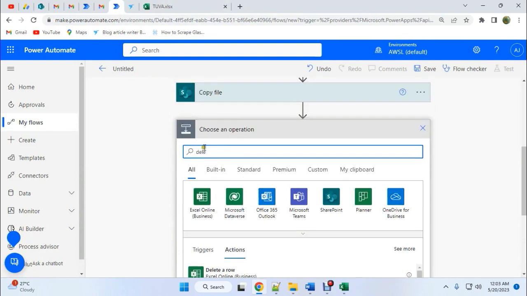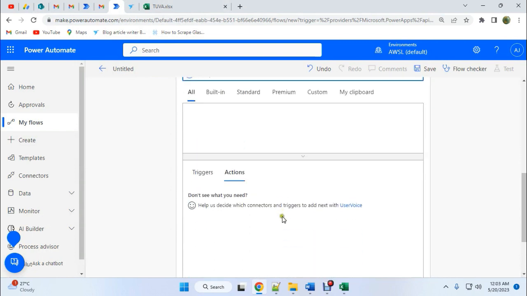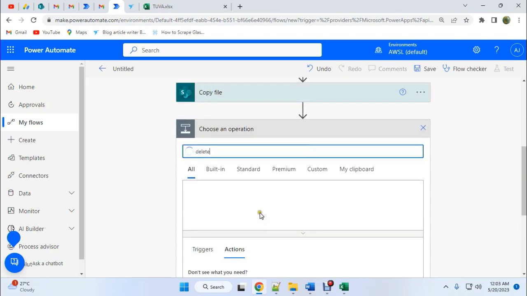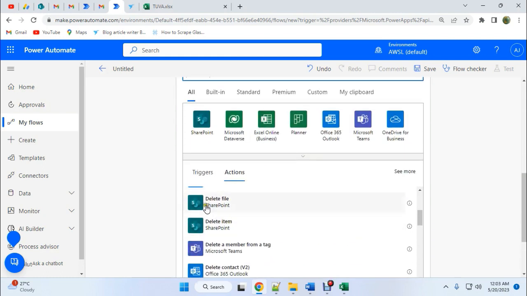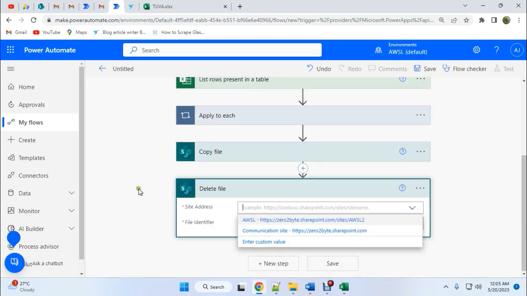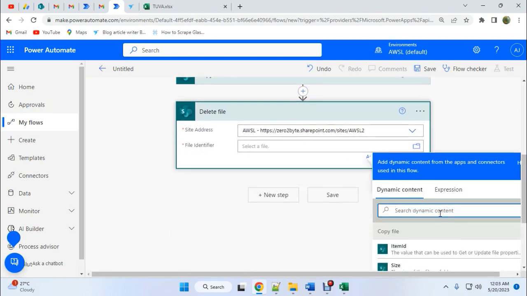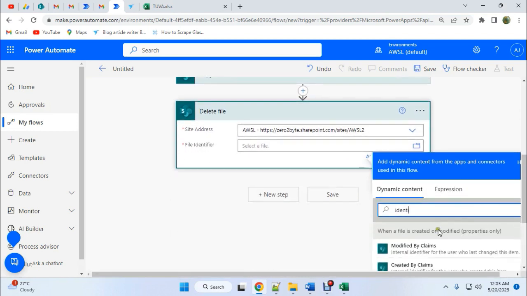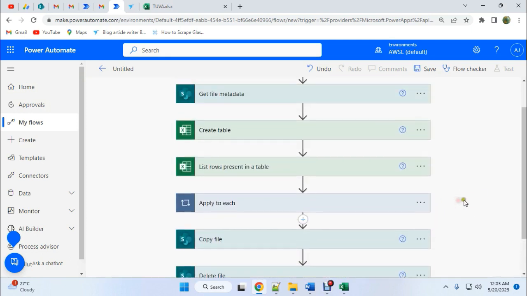Okay, so we'll search delete file SharePoint, and then site address, and then file identifier should be only identifier. Now it's ready to test.